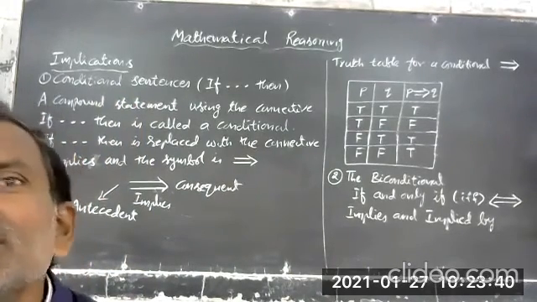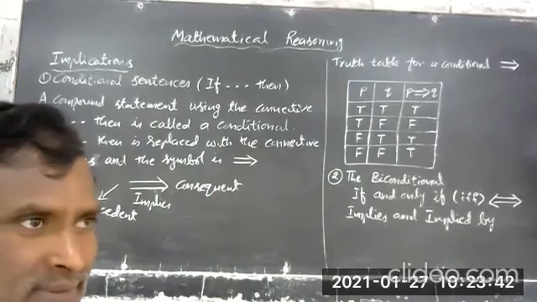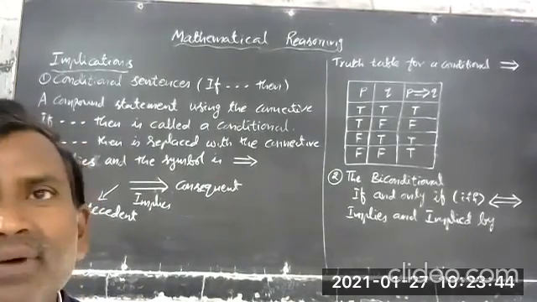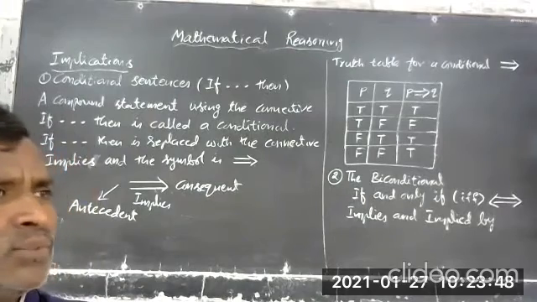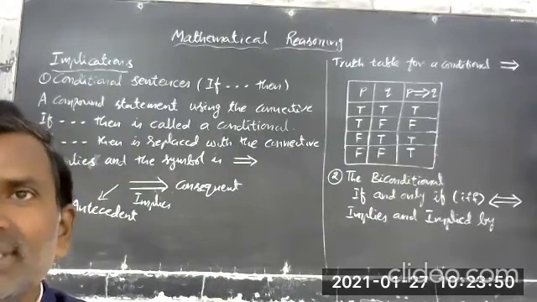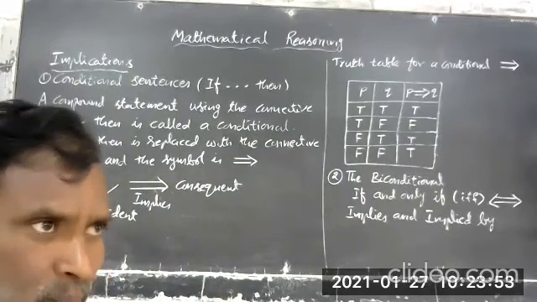So the first two cases are quite simple to understand. He is getting a promotion and taking a foreign trip. So both are true, so the sentence truth value is true.